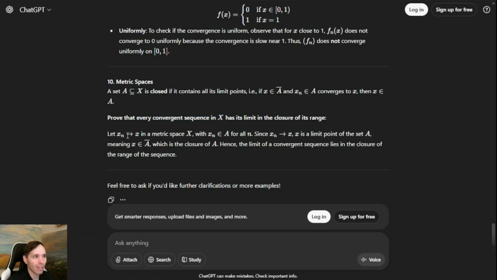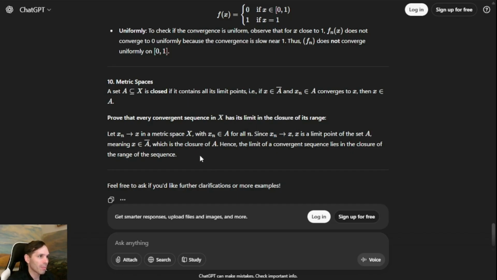Maybe once again, we could ask them to be a little bit more explicit about using the distance metric, stating that given epsilon greater than 0, the distance between xn and x is always within epsilon because of the Cauchy criterion for convergence.